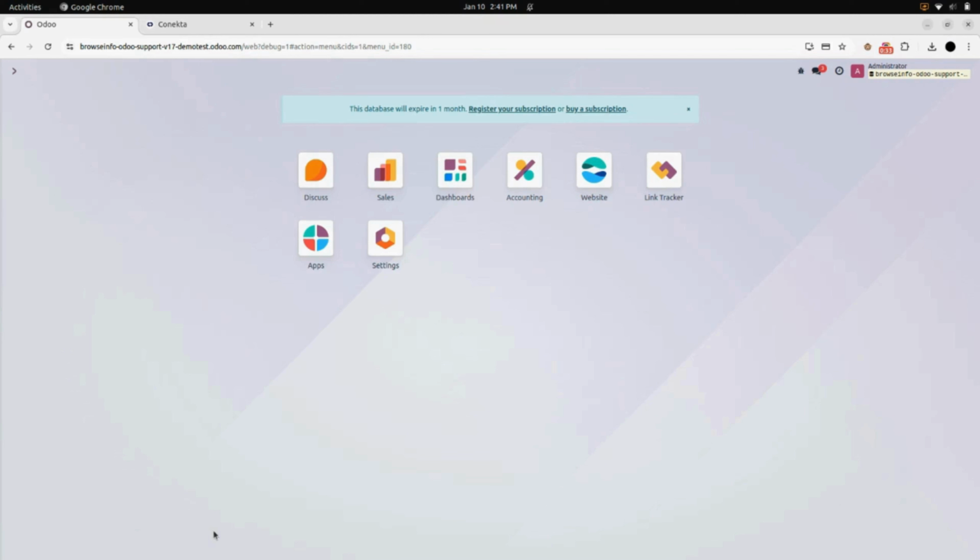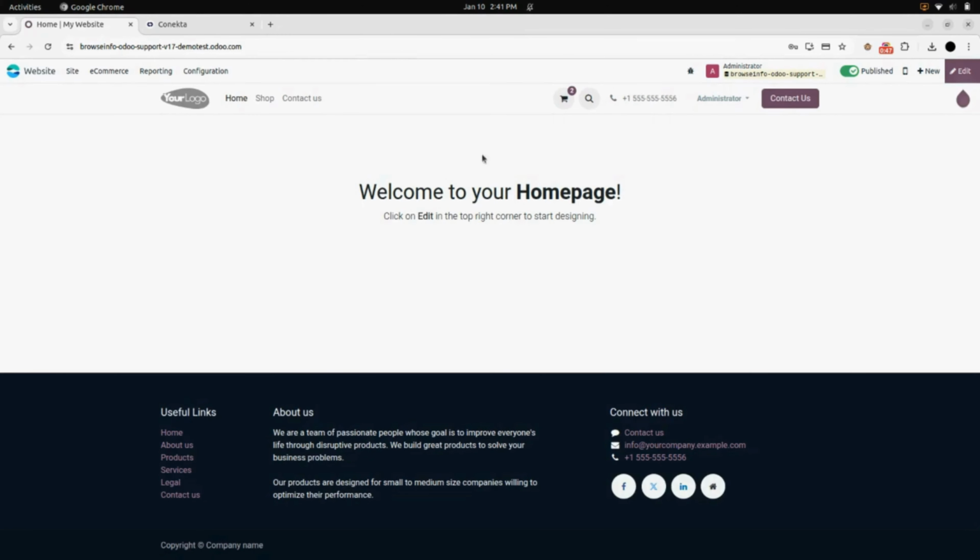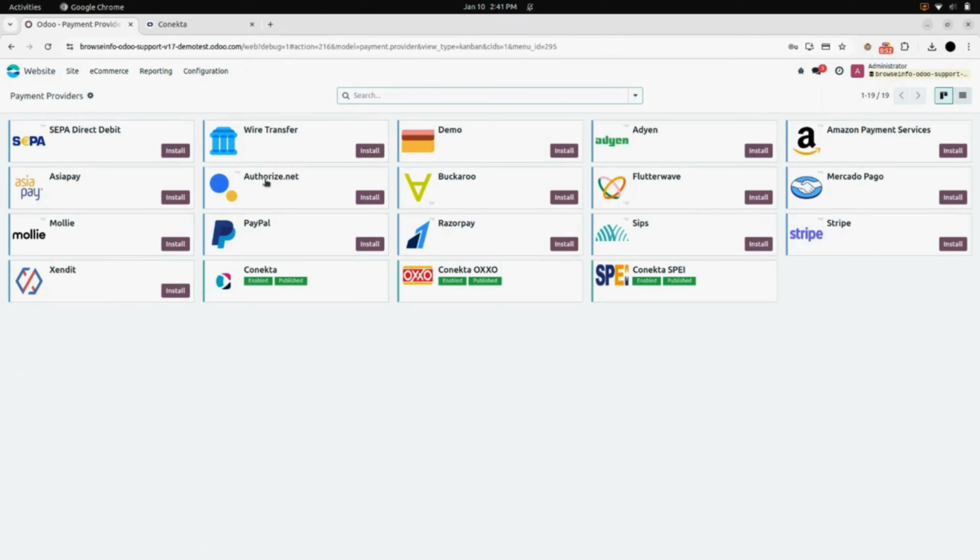With its seamless setup and reliable performance, the Conekta module helps you enhance customer experience, improve payment efficiency, and drive business growth. So, for that, you need to go into the website. Under configuration, you will find a menu called payment providers. Here you can see 3 different payment providers.